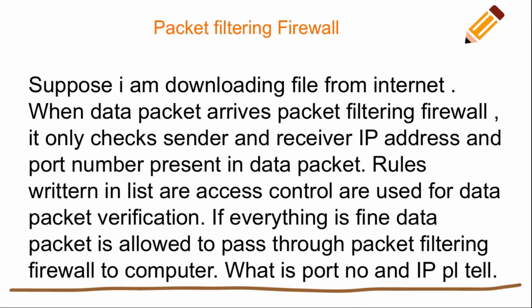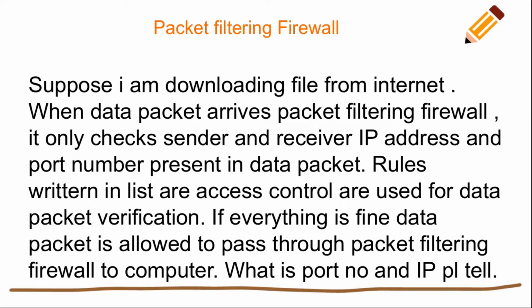This is about the packet filtering firewall, which we have just seen. Suppose I am downloading a file from the internet. When a data packet arrives, the packet filtering firewall only checks the sender and receiver IP address and port number present in the data packet. Rules written in the list or access control are used for data packet verification. If everything is fine, the data packet is allowed to pass through the packet filtering firewall to the computer.